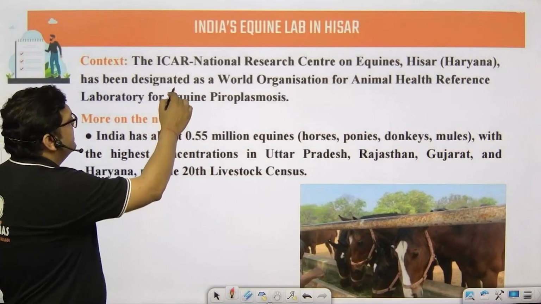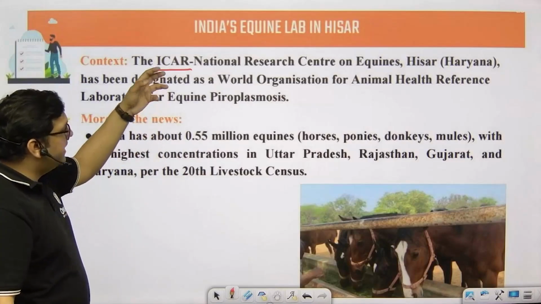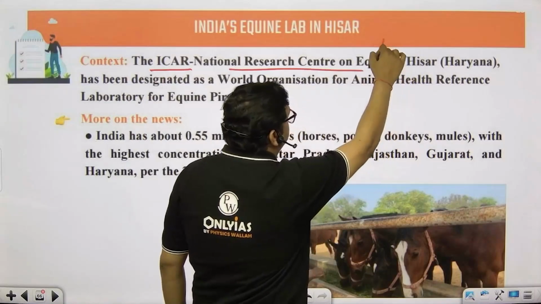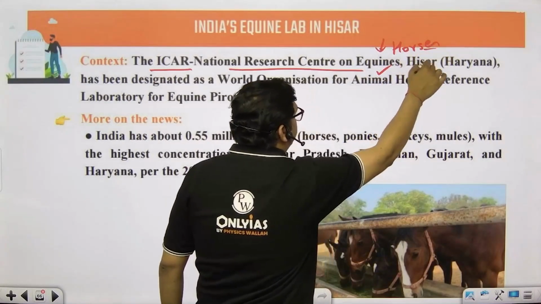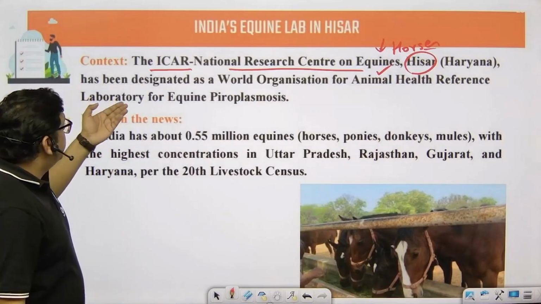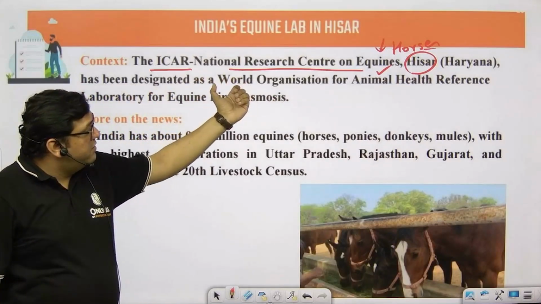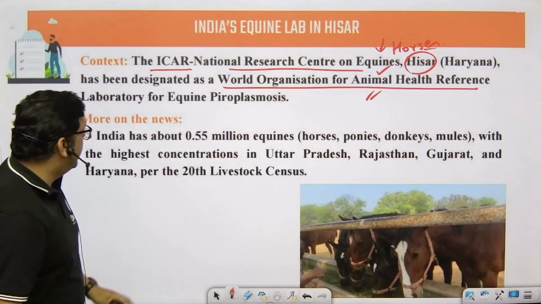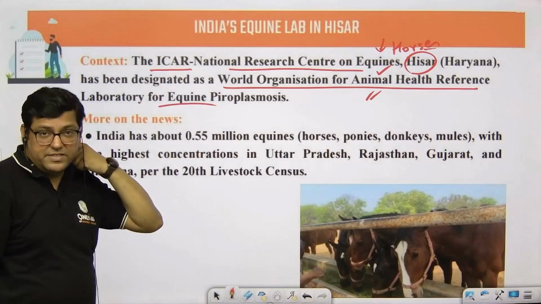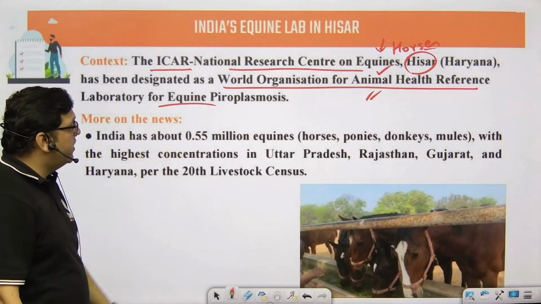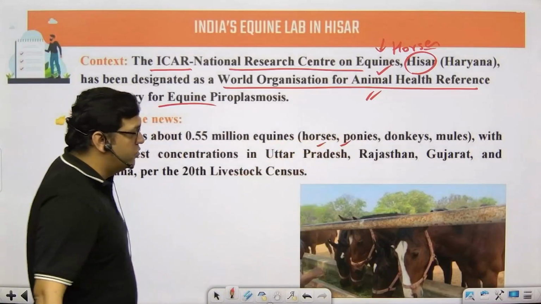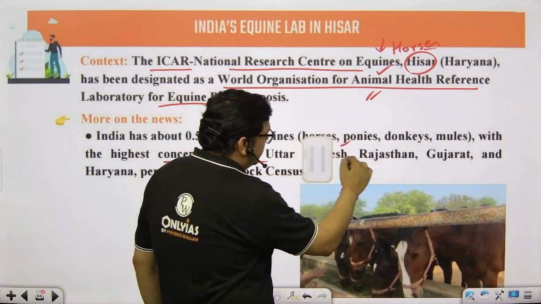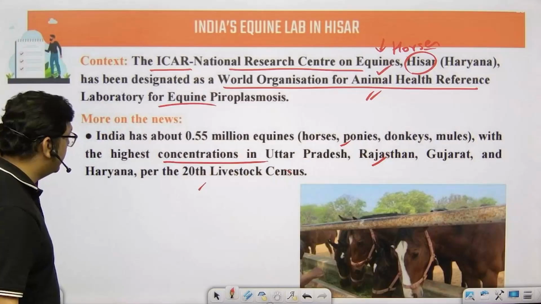The ICAR is basically the Agricultural Research and Animal Research Institute. The National Research Centre for Equines, that is horses, in Hisar, Haryana, is designated as a World Organisation for Animal Health Reference Laboratory for equines, basically horses, right? India has about 0.55 million horses, ponies, donkeys, and mules. All these species are covered in this. These concentrations are there in Uttar Pradesh, Rajasthan, Gujarat, and Haryana.